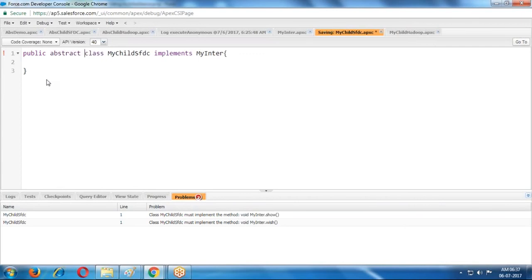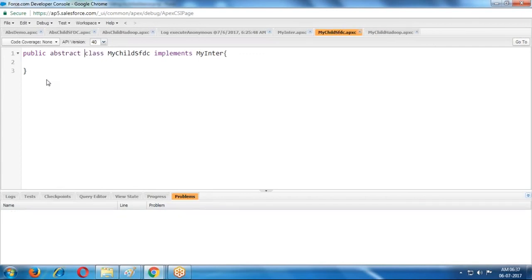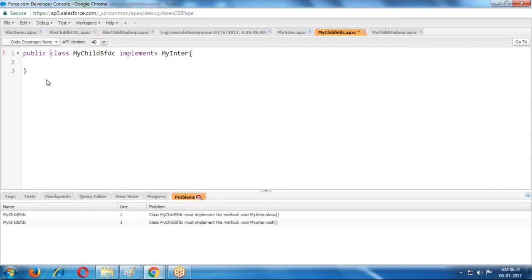In that case, it is accepting, because an abstract class can contain abstract methods and concrete methods. But a normal class cannot allow abstract methods. The interface contains abstract methods, but your class has not implemented them, so we are getting the error messages here.